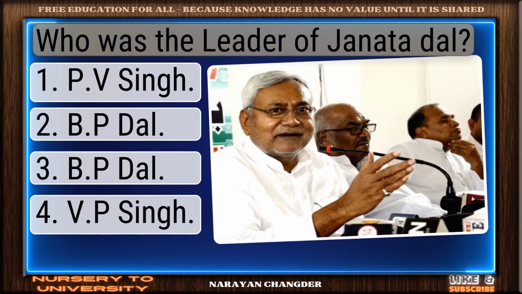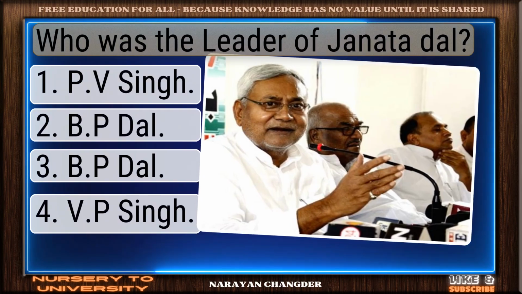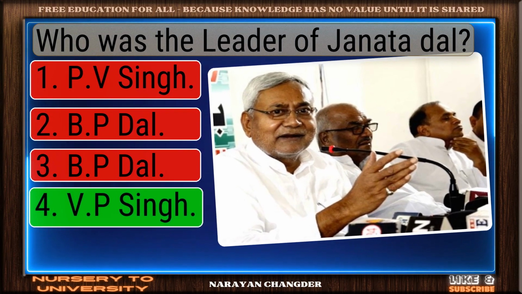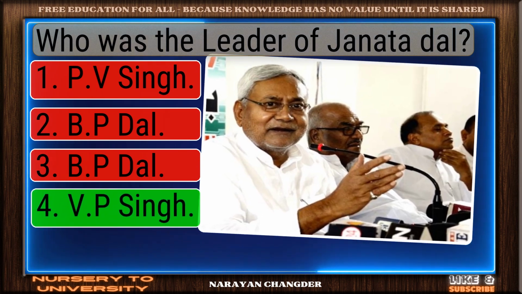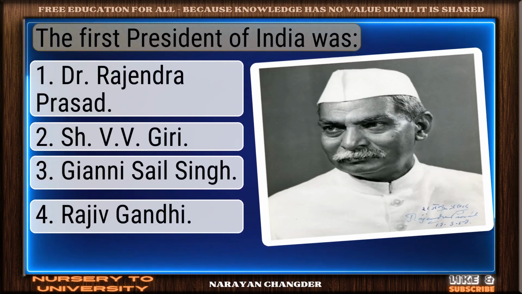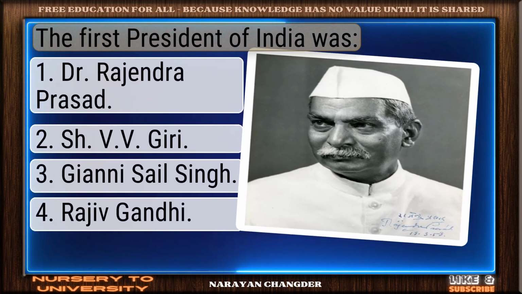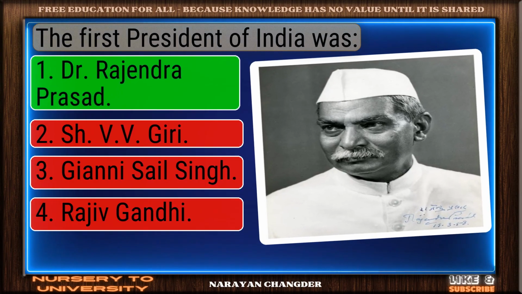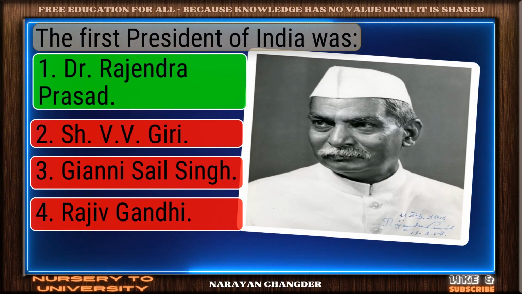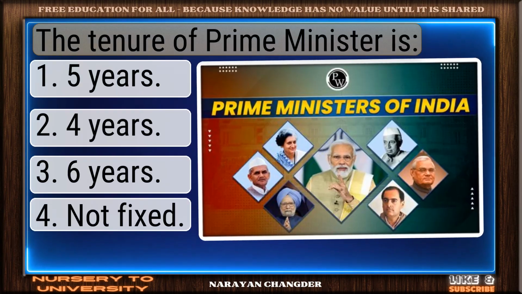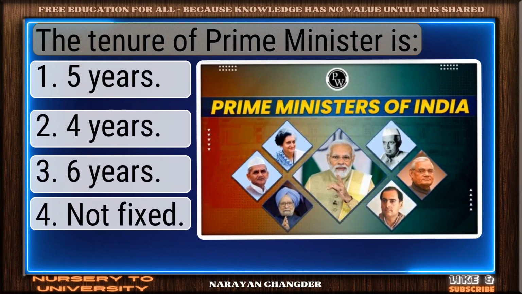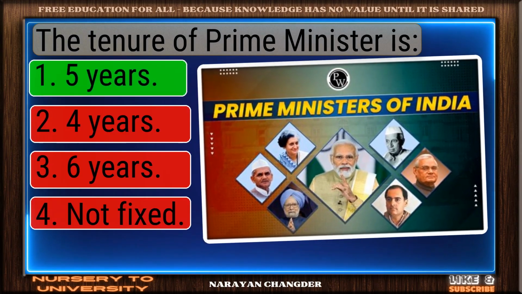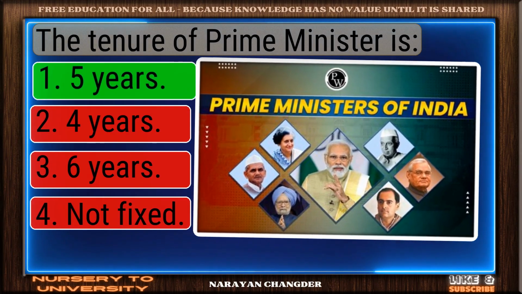Question number 182. Who was the leader of Janata Dal? Great thinking. VP Singh is the right choice. Question number 183. The first president of India was? You got it. Your choice, Dr. Rajendra Prasad, is right. Question number 184. The tenure of Prime Minister is? Excellent choice. 5 years is the right answer.